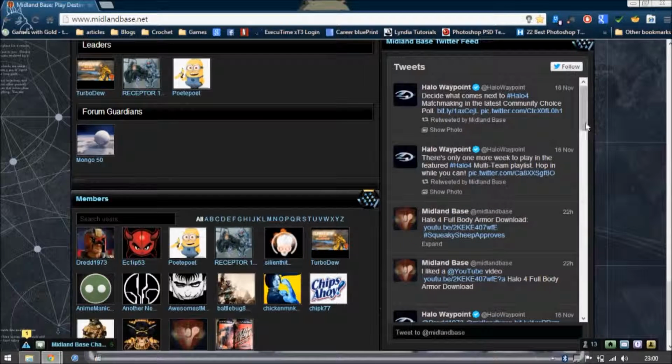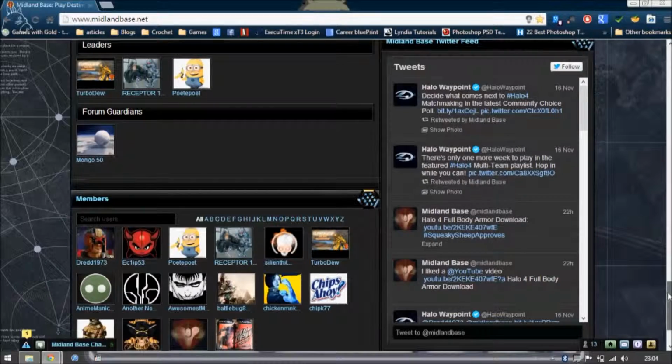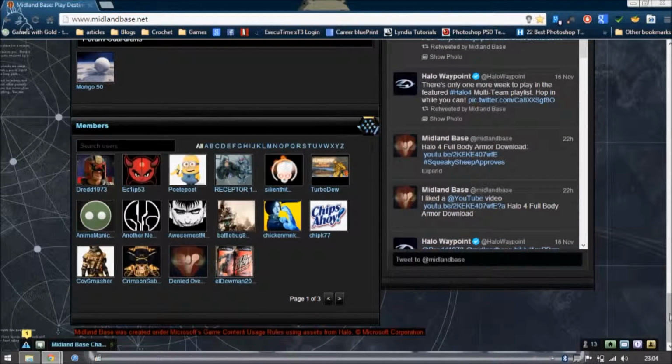And then on the right-hand side, we have tweets. You'll see this a lot at the bottom of pages and things like that. We get tweets from Halo, Waypoint, Midland-based, Dread, Bungie, Destiny the game. We get all sorts of tweets here. So if you have some extra time and you want to read an article or check out a pic, just go through the tweets. They're pretty interesting. To the left of that, we have a summary of our members with their icons.